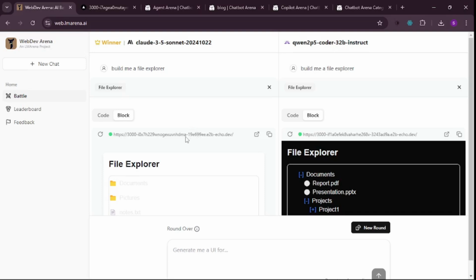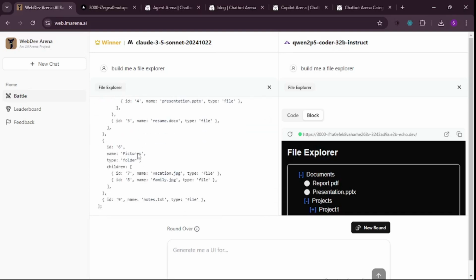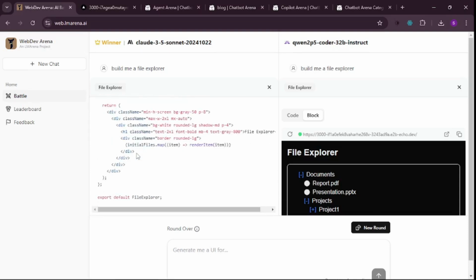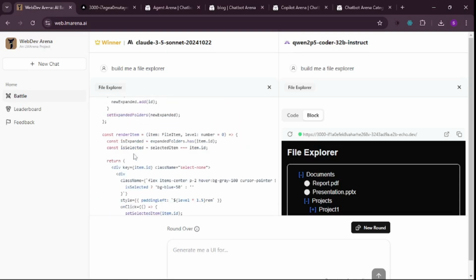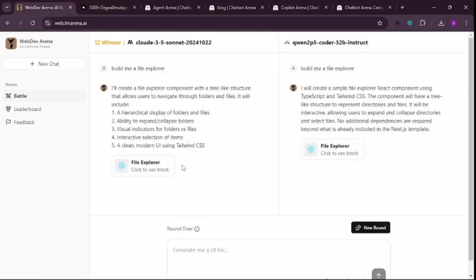So this is how you can use this amazing web dev arena to actually have your code generated for you. You can copy and paste this code inside your projects, and it can be a really fun activity to actually compare different LLMs and models out there. I found this recently and I really wanted to share this with you guys because I think this is something really cool and a really fun project, and they are investing a lot into it.